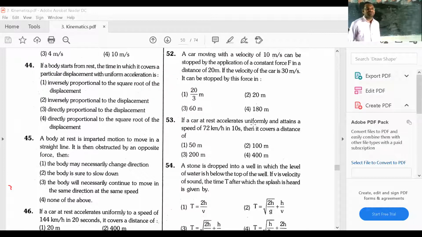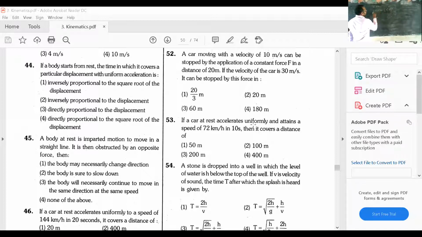Question number 44. If a body starts from rest, the time in which it covers a particular distance with uniform acceleration is. Okay. Body is starting from rest, so u is equal to 0. Question is the time in which it covers a particular distance. S is equal to ut plus half a t square formula.